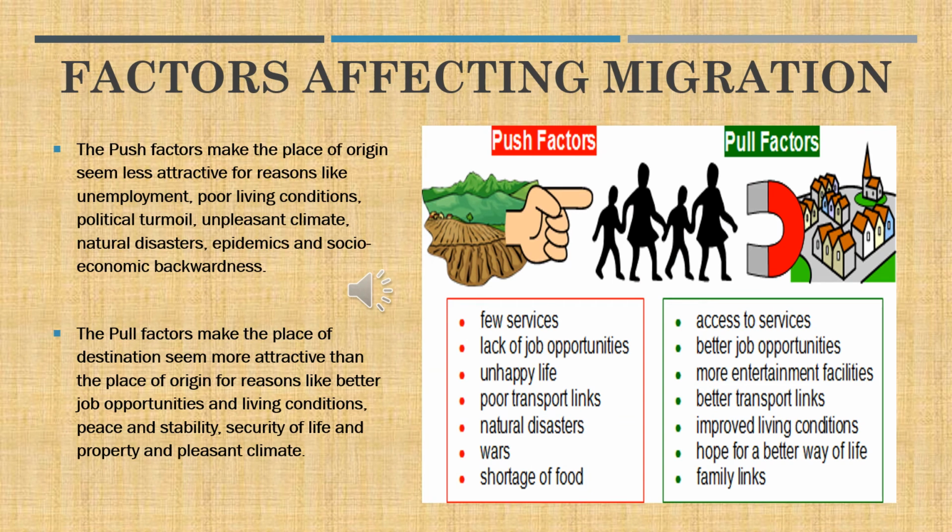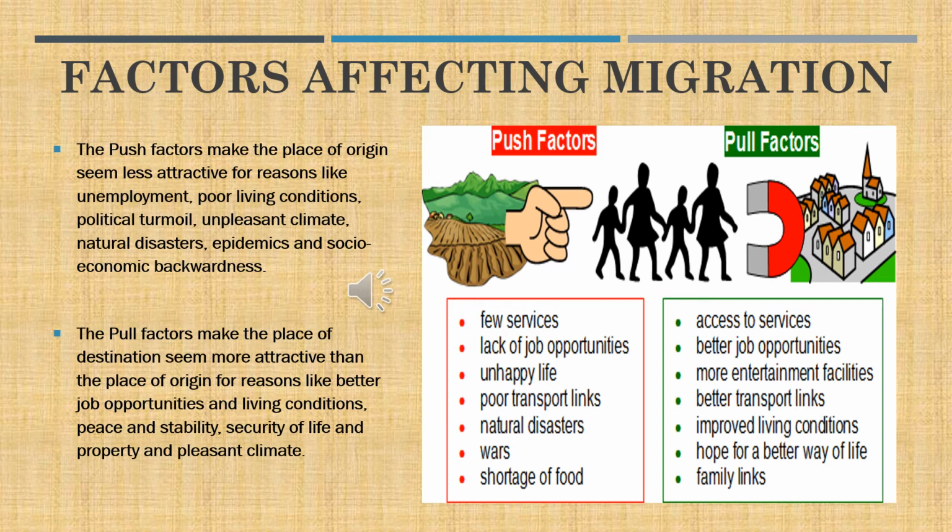Yes, children. Now, this is in continuation with the previous slide, the factors affecting migration. It was shown in a topology as reason-based: the push factors and the pull factors. The push factors make the place of origin seem less attractive for reasons like unemployment, poor living conditions, political turmoil, unpleasant climate, natural disasters, epidemics, and socio-economic backwardness.